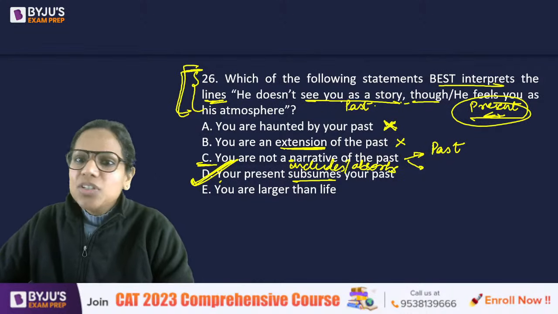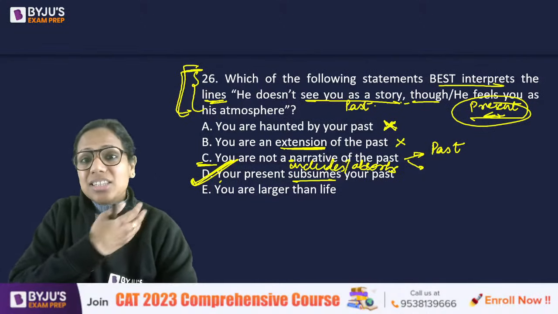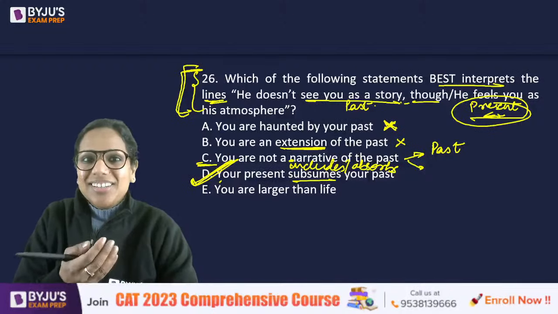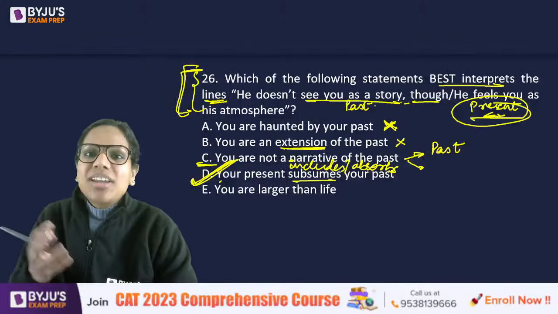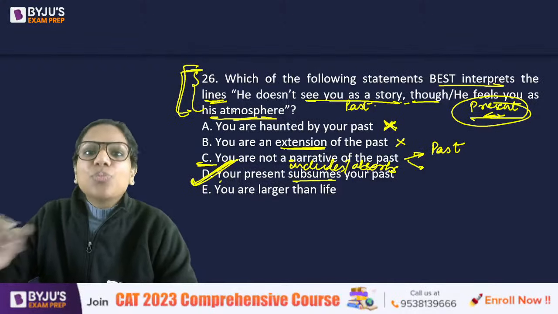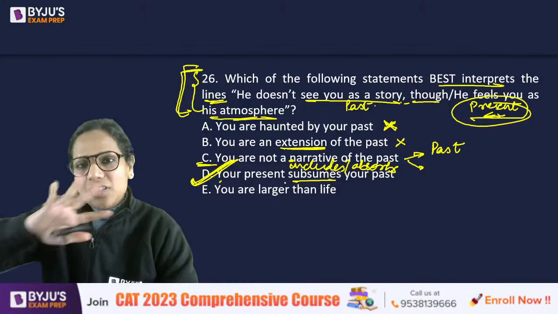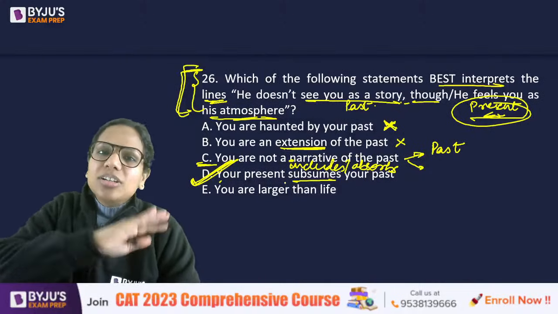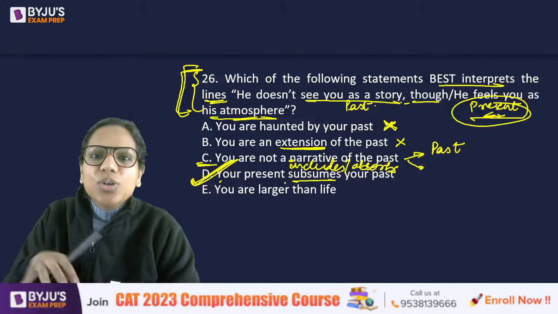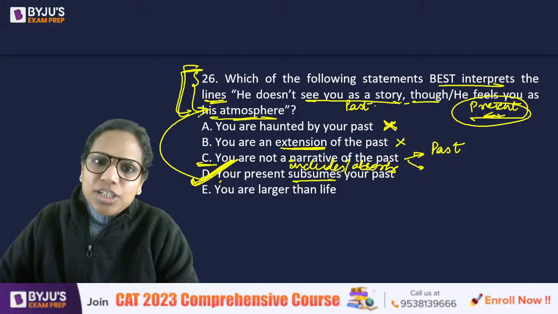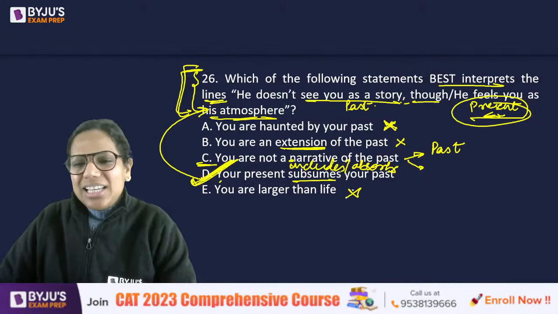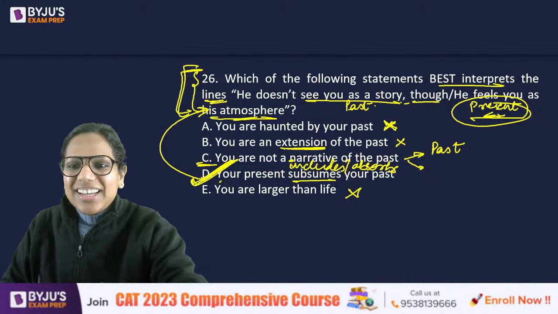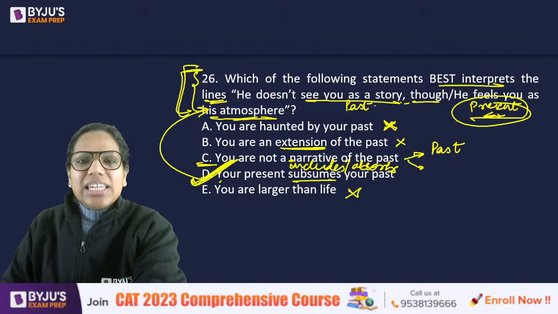So for this person, you are not past, you are rather so important to his or her present, like his or her atmosphere, you are important to him, right? So your present is something that is covering, shadowing in a way, or subsuming is covering or including or absorbing. So that is evident from this sentence. Larger than life, not at all, right? So D is the answer here.